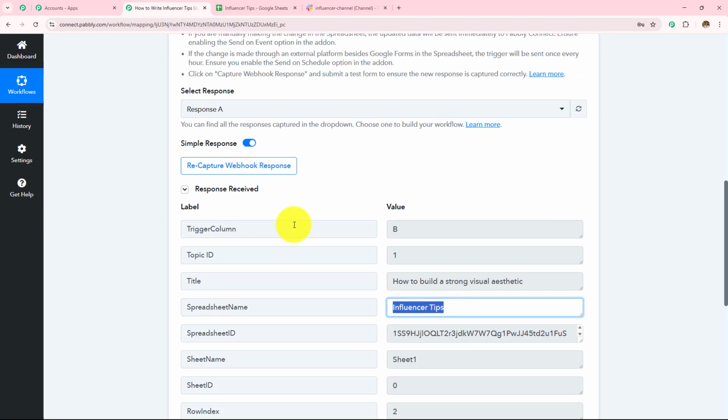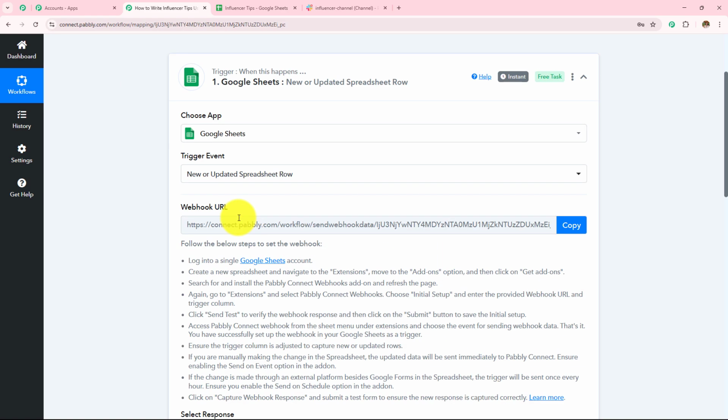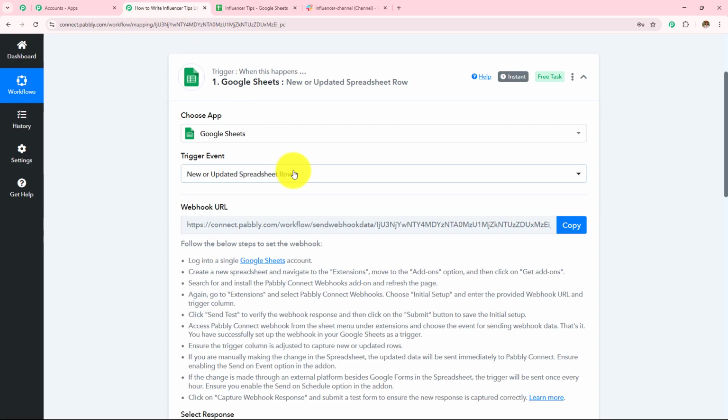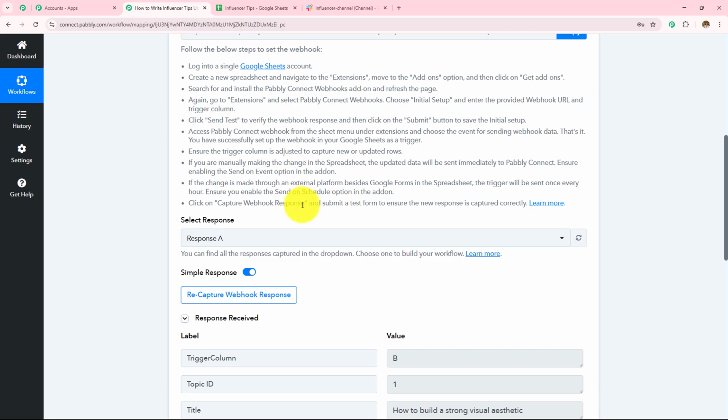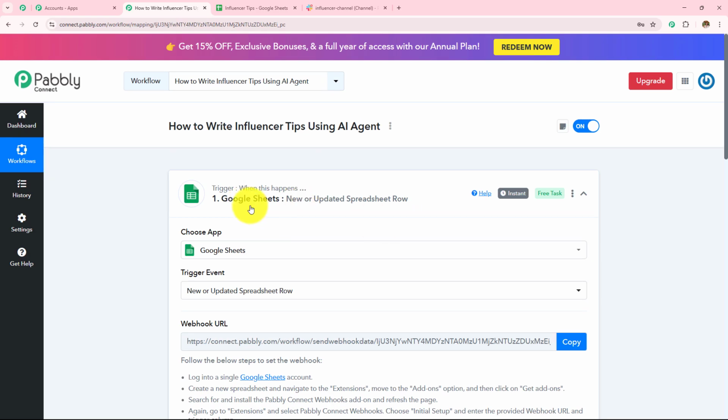And this means the connection setup that we have created with the help of this webhook URL between Pabbly Connect and Google Sheets, that is successful. And now whenever I'm going to add a new title in this particular spreadsheet, I will start capturing that response here in this workflow.